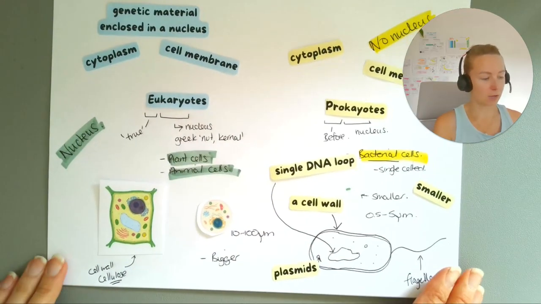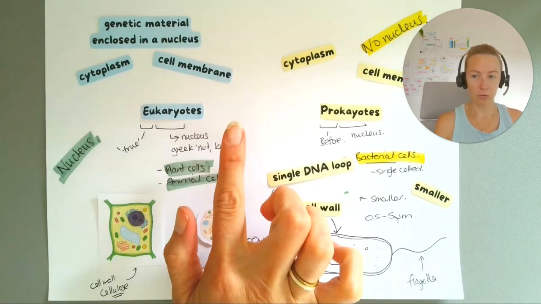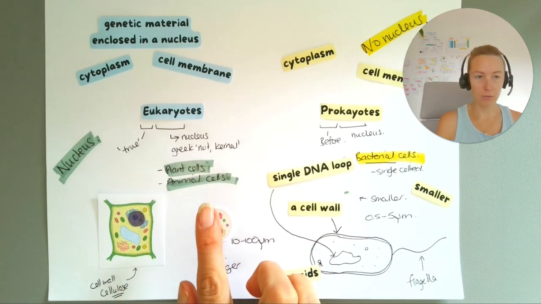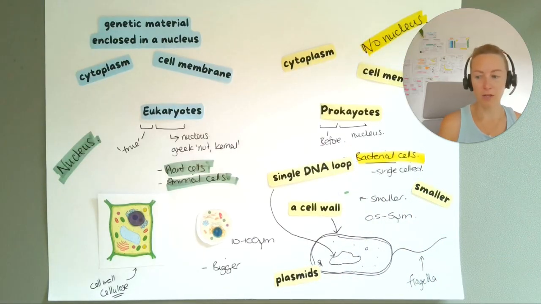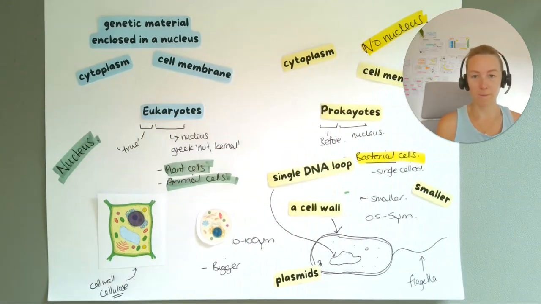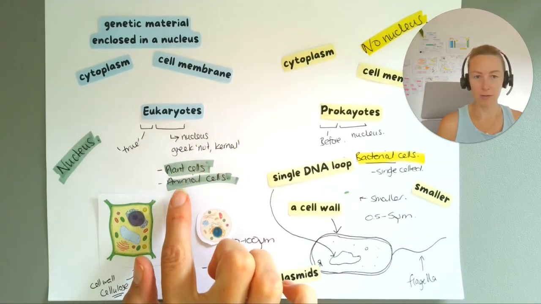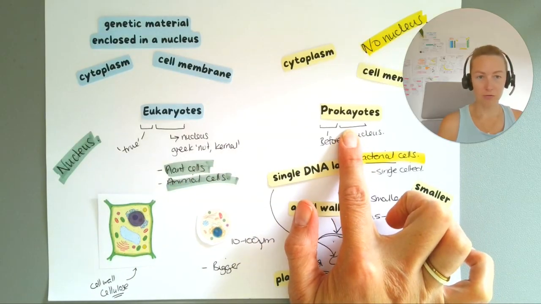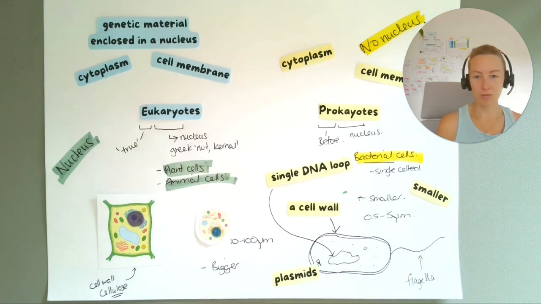So the real big keywords here for you to have are eukaryotes and prokaryotes, and to know the difference between them. So eukaryotes: nucleus, plant and animal. Prokaryotes: no nucleus, bacterial. And that would be the perfect thing to stick down on a revision card. So press pause, get yourself 2 revision cards, eukaryotes on one, prokaryotes on the other, and on the back of them, eukaryotes on the front, and on the back, nucleus, plant, animal. Prokaryotes on the front of a second card, and on the back, no nucleus, bacterial. Don't put too much information on those cards, but it's a really good set of revision cards for you to work on there.